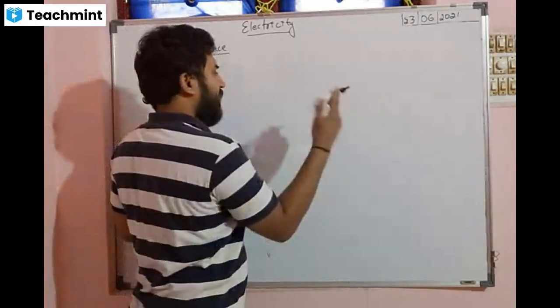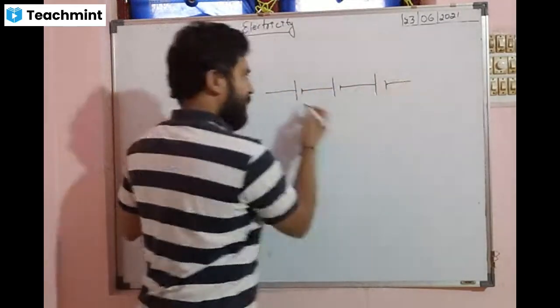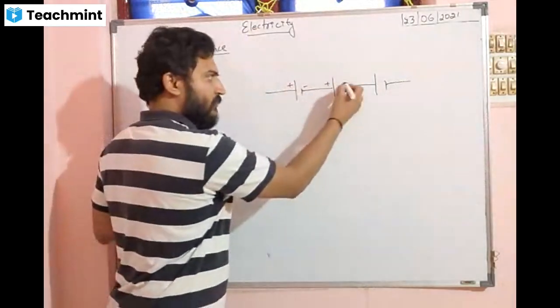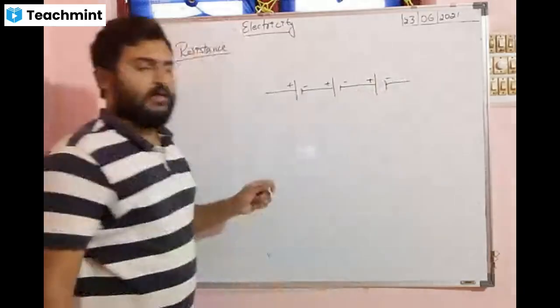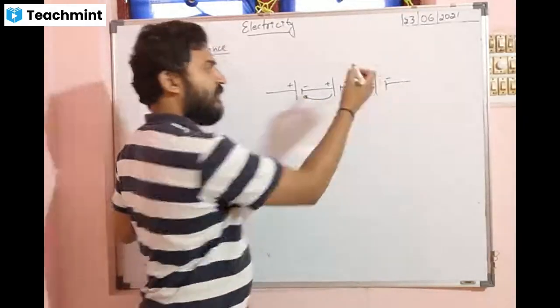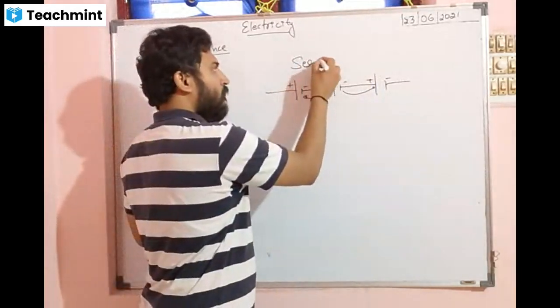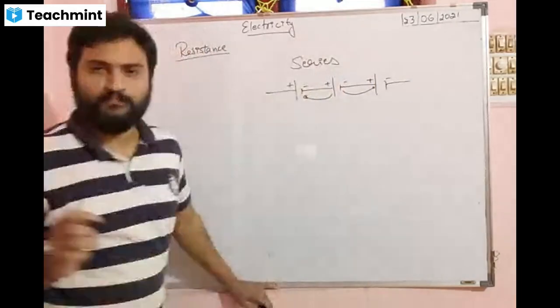If the batteries are connected like this, see, positive, negative, positive, negative, positive, negative. Positive end is connected to negative end. Negative end is connected to positive end. Such type of connection is called series.